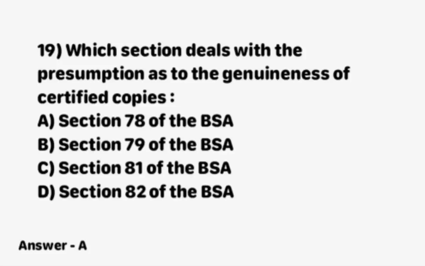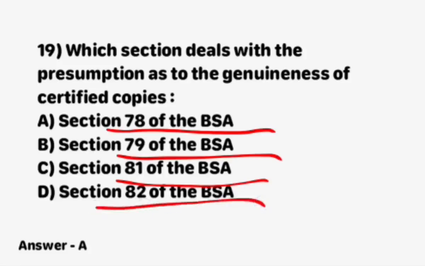Next question, which section deals with the presumption as to genuineness of certified copies under BSA? Section 78 of the BSA, section 79 of the BSA, section 81 of the BSA, and section 82 of the BSA. Option A is correct. Section 78 of the BSA deals with the presumption as to genuineness of certified copies.